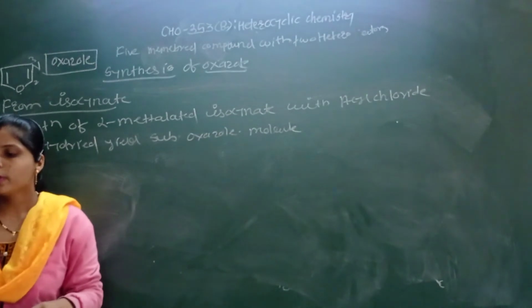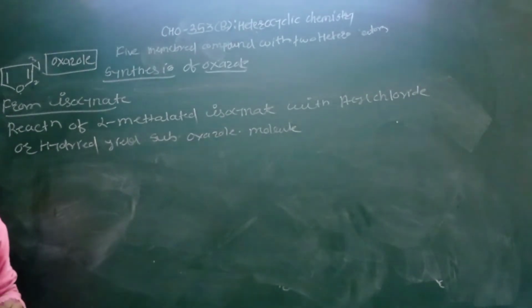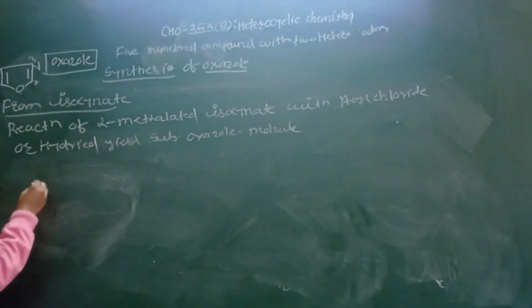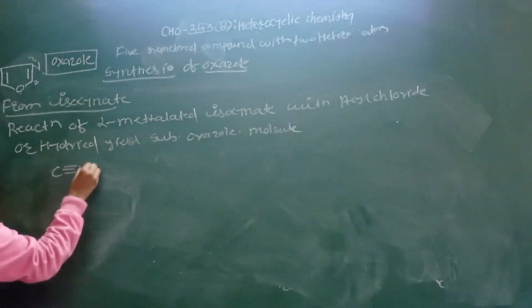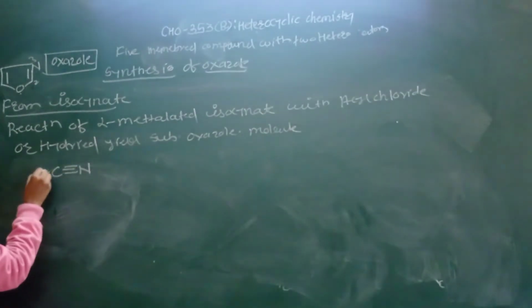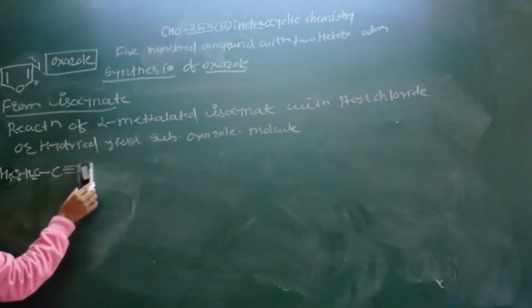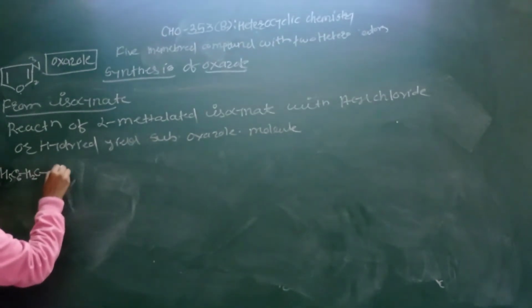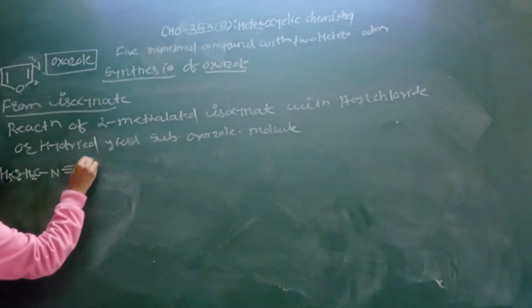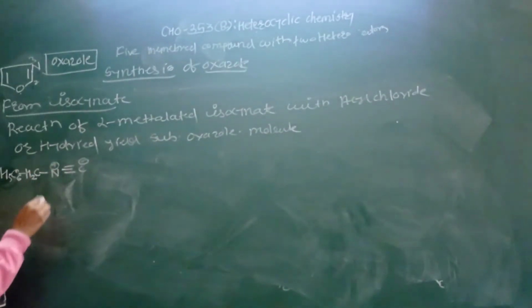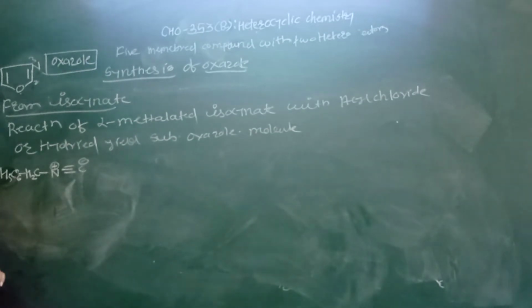So first of all we have to write here the alpha metallated isocyanate. This is the isocyanate. Write in this way, nitrogen triple bond C. This carries a negative charge, this carries a positive charge. This is the representation of isocyanate.